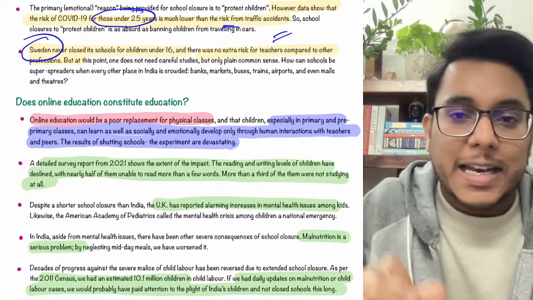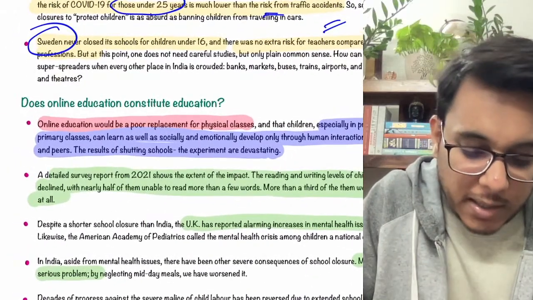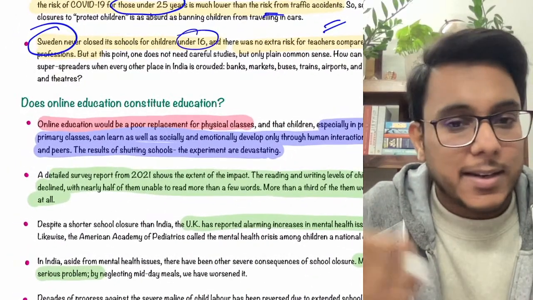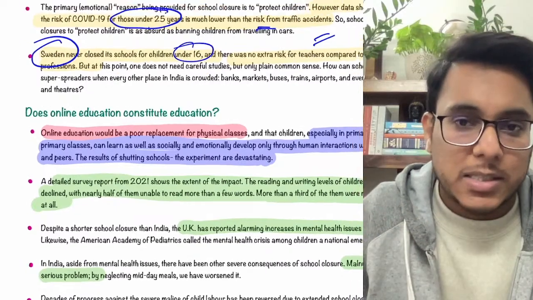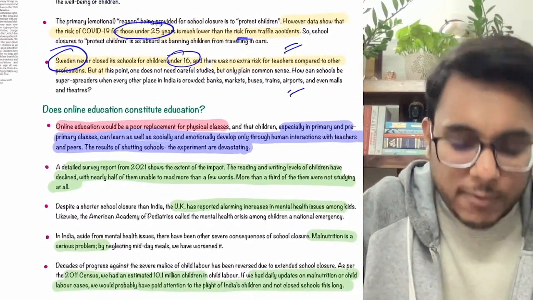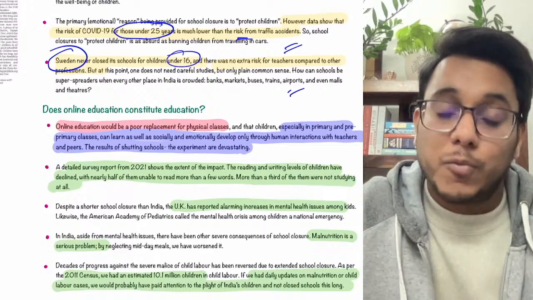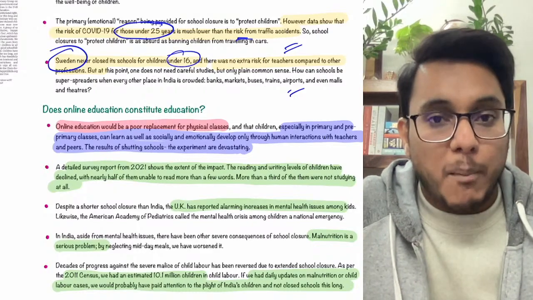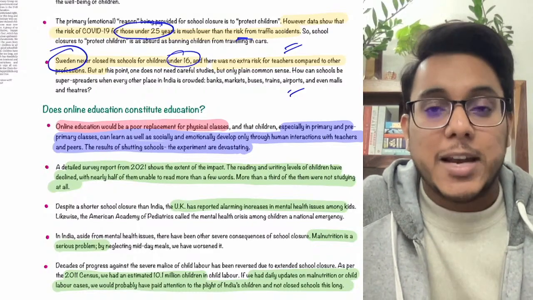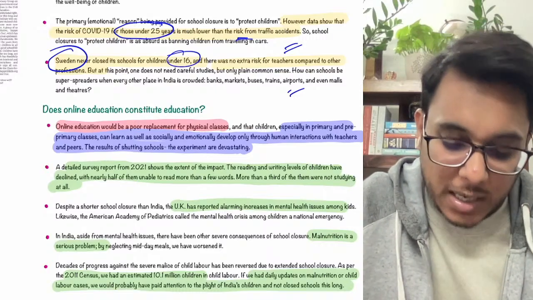Sweden never closed down its schools for children under 16, but we don't find that Sweden went into a health crisis. Nothing problematic happened there. So it has been said that when the super spreaders are malls, cinema halls, railway stations and airports, why are you closing down the schools?